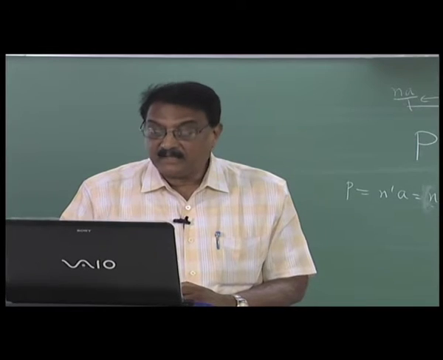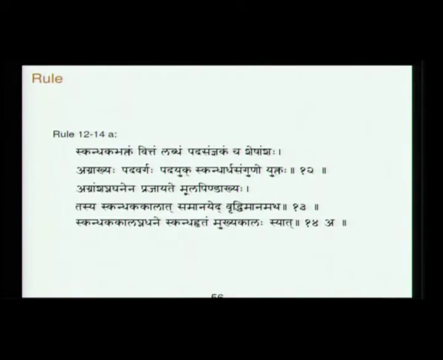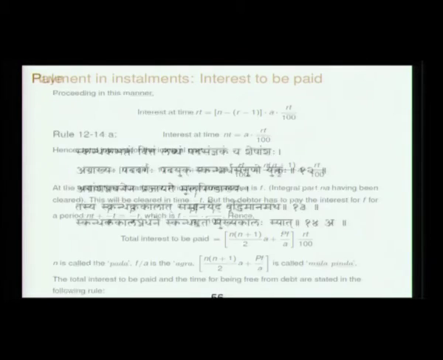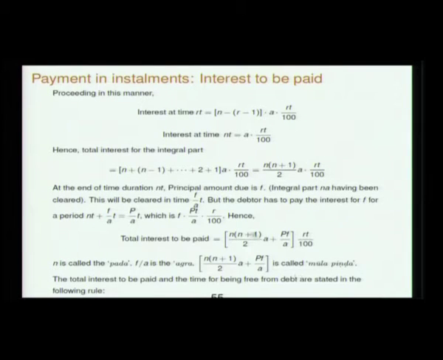So that is precisely what this is. Now there is a rule: skandaka bhaktam vittam labdam padasamnakam cha visheshamsha etc. What he is saying is, the amount of capital principal lent is divided by the amount of installment. The integral part of the quotient is called pada, the remaining part is called agra, and so on. Total interest is what you have to remember. This is the formula, and that is expressed in the verse.